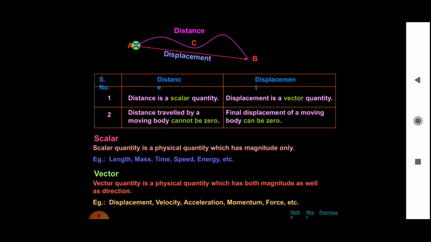For example, displacement is plus 240 meter, where plus indicates it is in the positive direction. So displacement, velocity, acceleration come under vector. A vector quantity is a physical quantity which has both magnitude and direction.